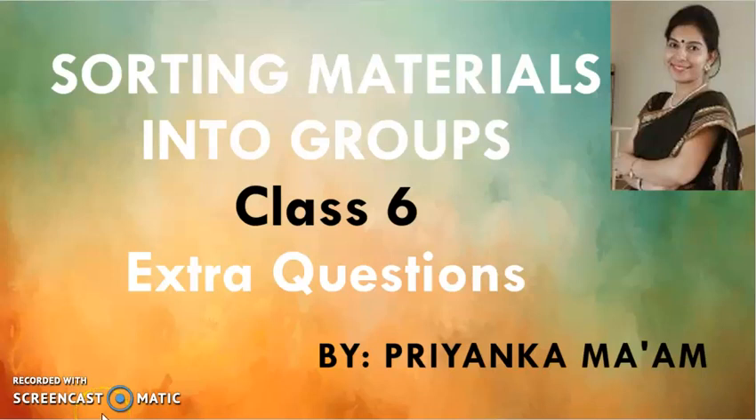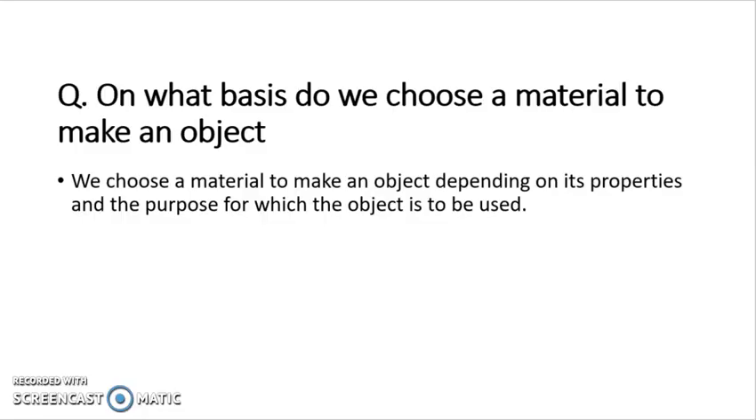Students, we have completed the NCERT questions of the chapter Sorting Materials into Groups. So let us discuss some extra questions of the chapter. The first question is, on what basis do we choose a material to make an object? The answer is, we choose a material to make an object depending on its properties and the purpose for which the object is to be used. So these are the different bases of choosing a material.